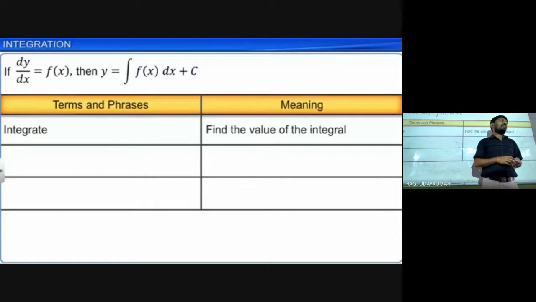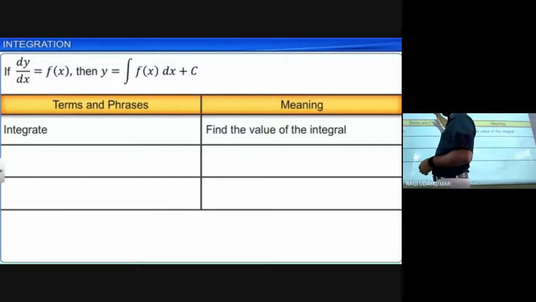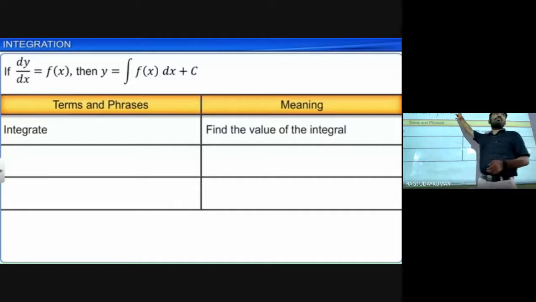Normally, just assume that y is a function, and the differentiation of that function with respect to x is f of x, dy by dx is equals to f of x. Then y is equals to integration of f of x plus c, because whenever you differentiate a constant, what is the differentiation of the constant? It is 0.